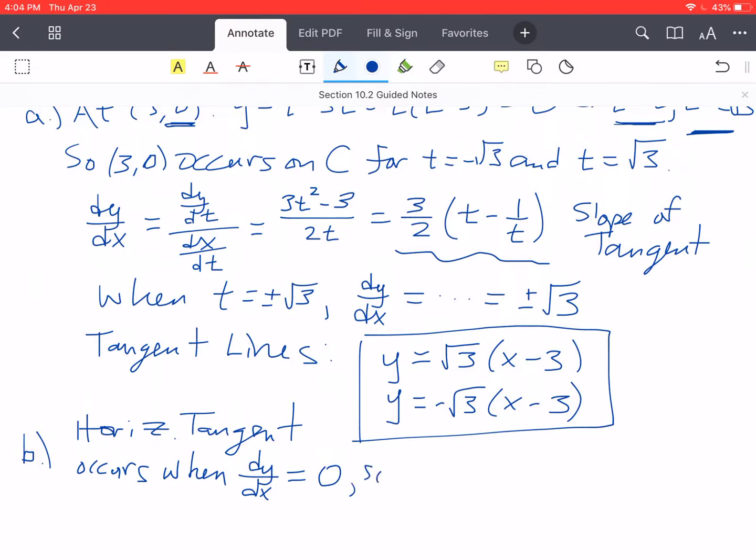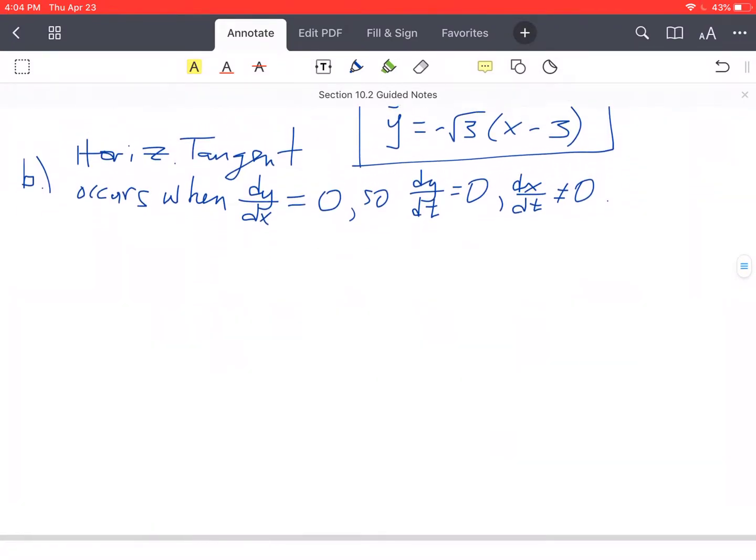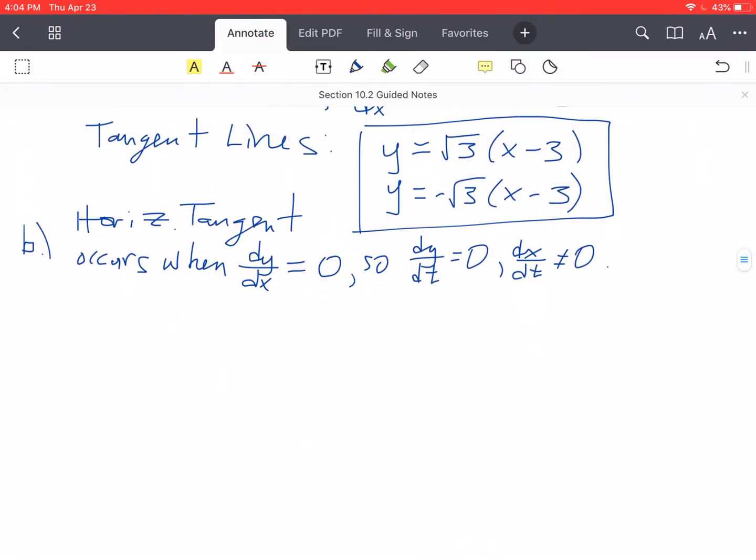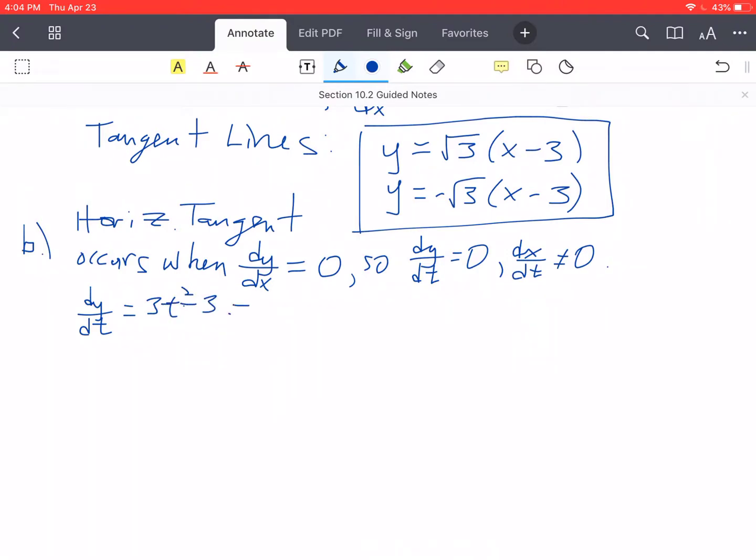So dy dt equals 0 and dx dt not equal to 0. Let's go ahead and do that. So dy dt is 3t squared minus 3, set that equal to 0.